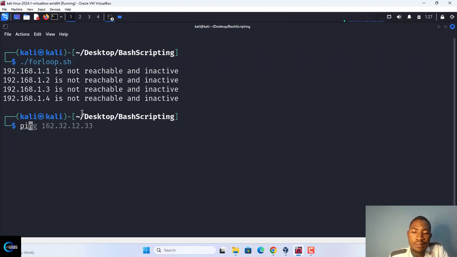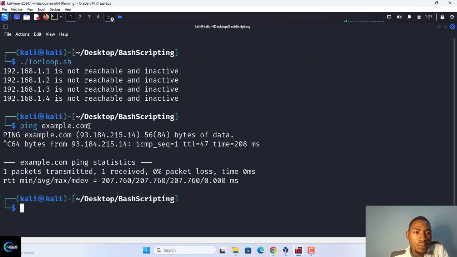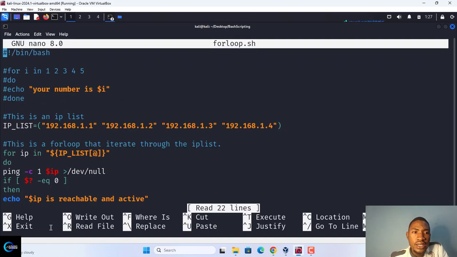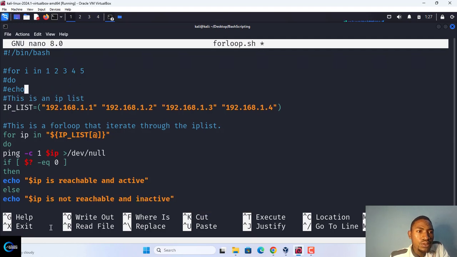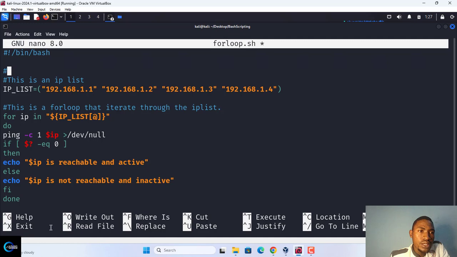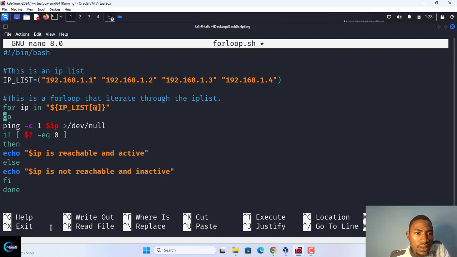So let us ping example.com. Okay, this is reachable. So I want to copy the IP address of example.com and put it inside to check our loop very well. Let me delete this first row, this first example we did. Okay, let me put it here. Control Shift V. Okay.